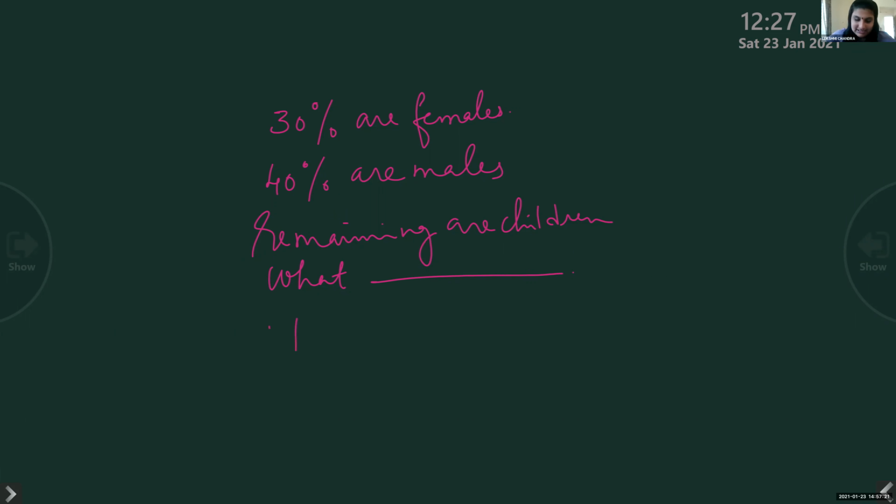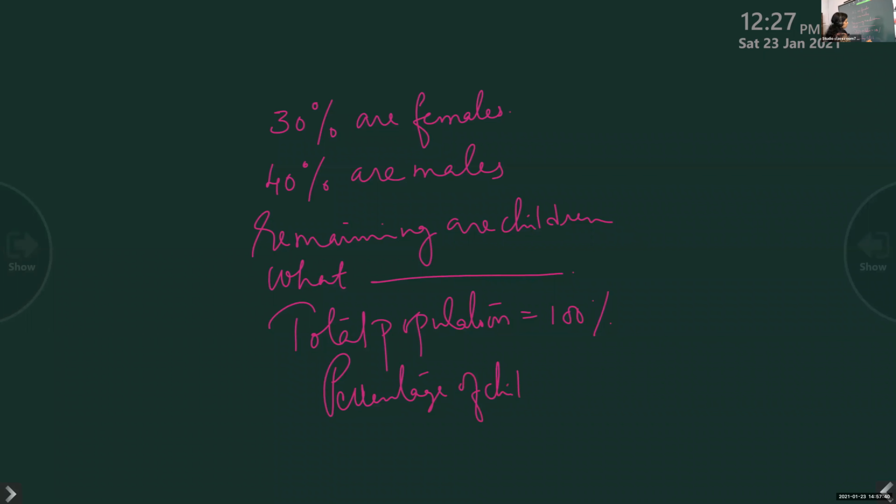So the percentage of children is 100 minus the percentage of females plus the percentage of males, that is 100 minus (30 plus 40). So the answer is 100 minus 70. It is 30 percentage. Okay. That is an easy problem.